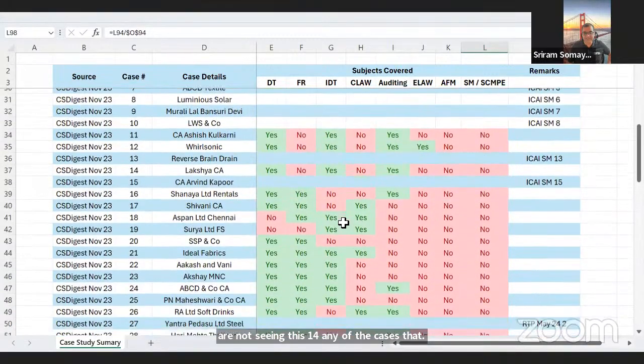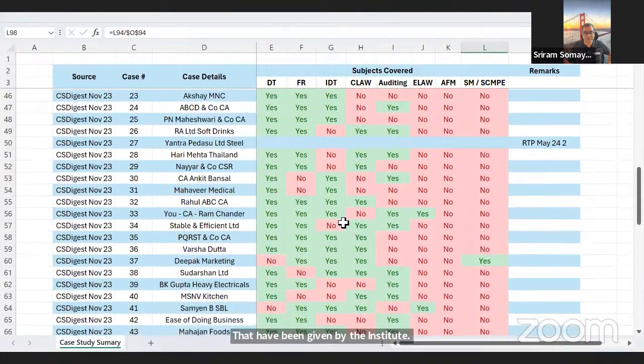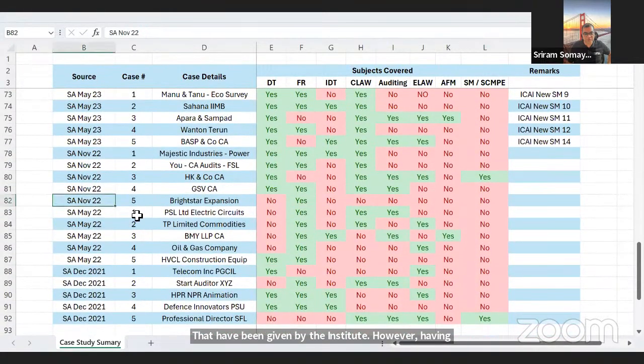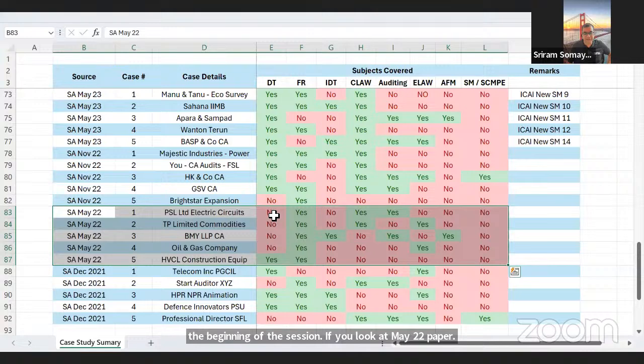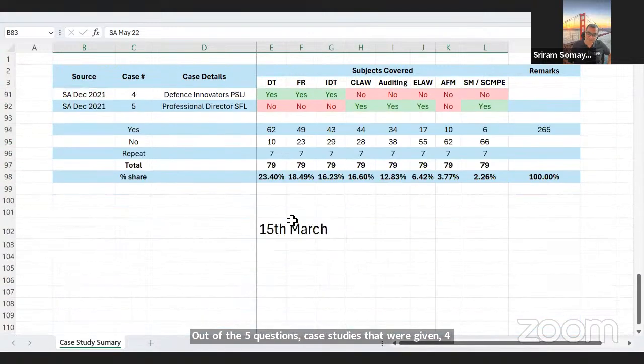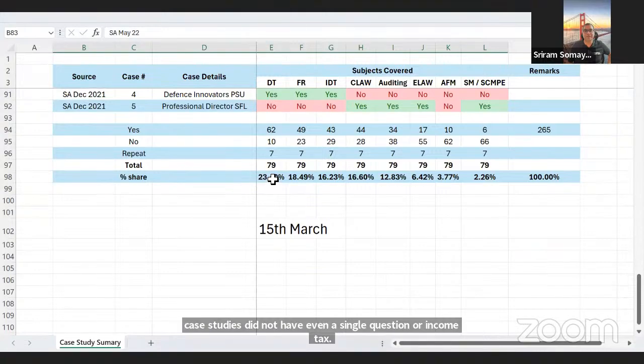However, having said that, the institute is very much capable of bouncers. So I will show you one such bouncer, which I showed in the beginning of the session. If you look at the May 22 paper, out of the 5 case studies that were given, 4 case studies did not have even a single question on income tax. I am saying this after telling you that income tax is very important, right?